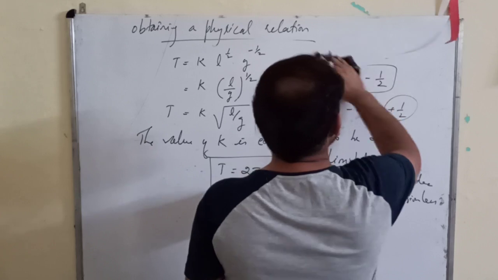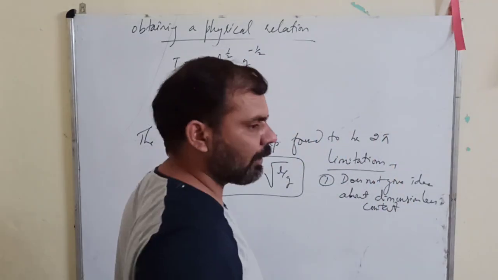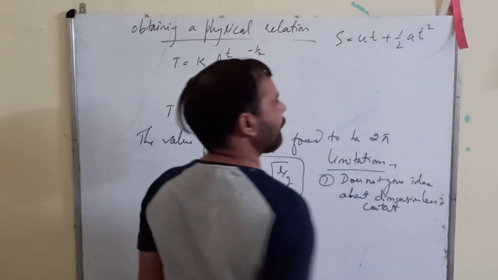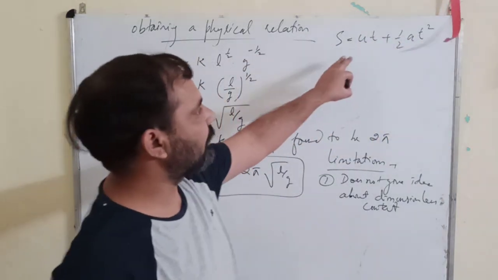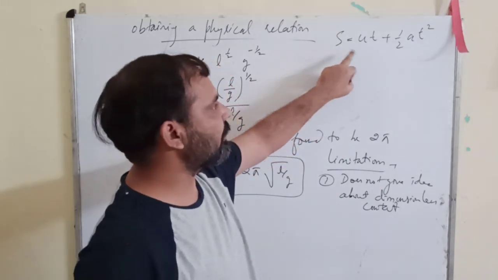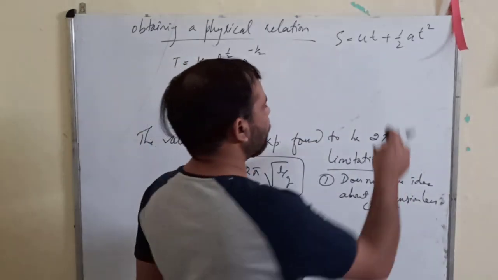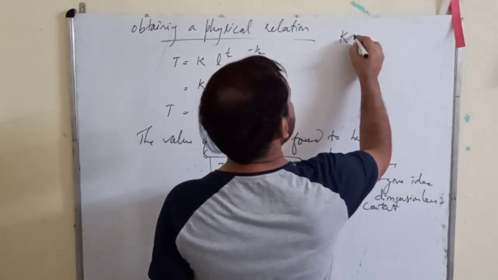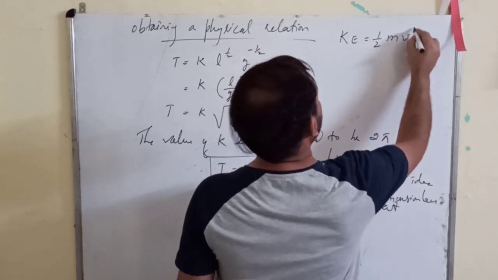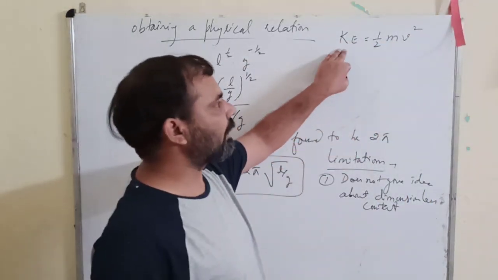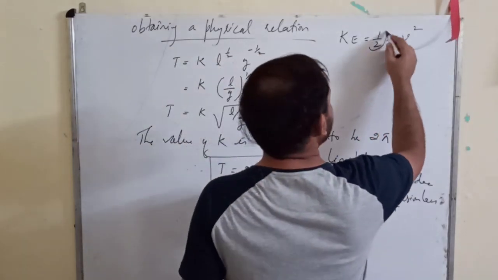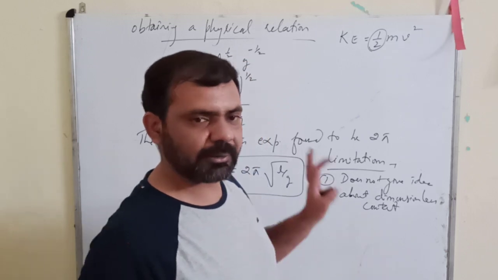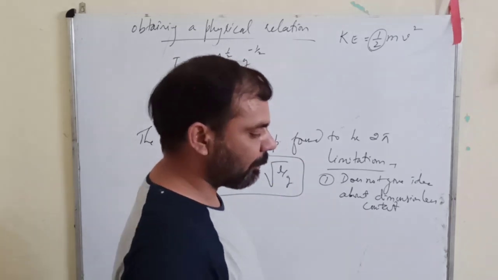Suppose we have the formula s equals ut plus half at square. So here you have this half. No need to take this one, we can take some other formula, like kinetic energy is equal to half mv square. If you derive this formula, it will not tell you anything about this value, this half. So it does not give you any idea about the dimensionless constants. This is one limitation of this dimensional method.